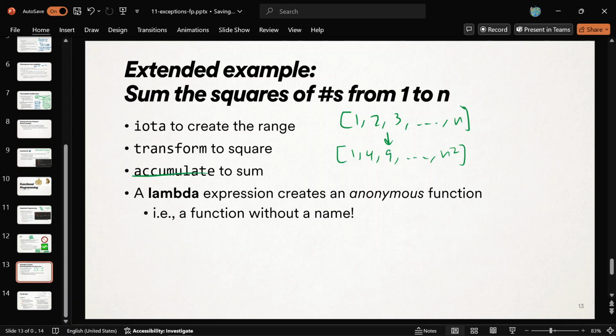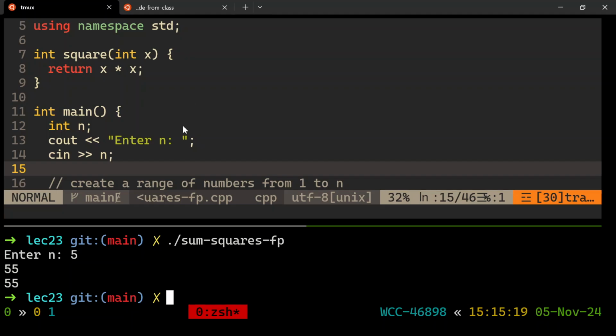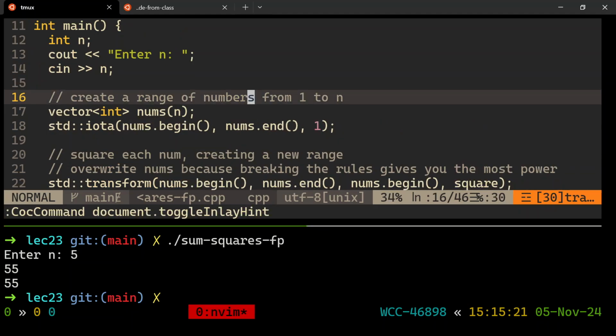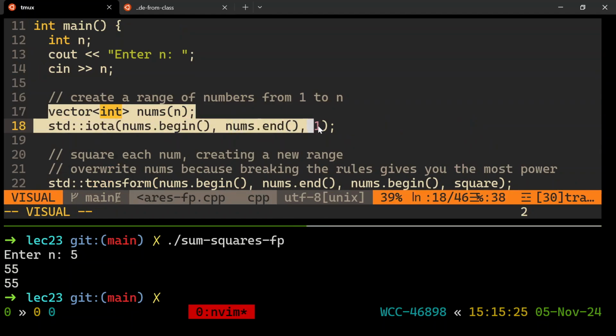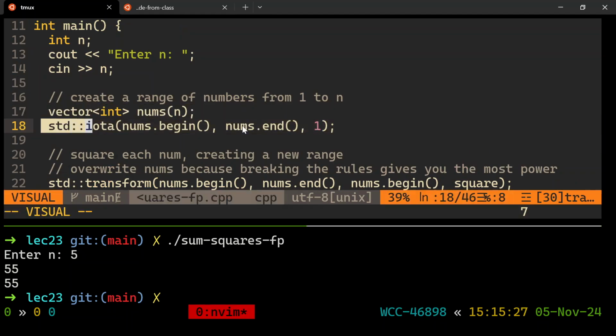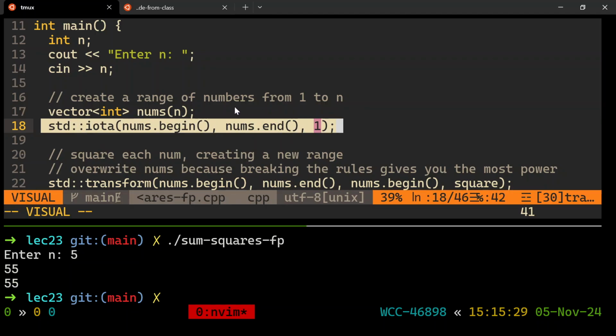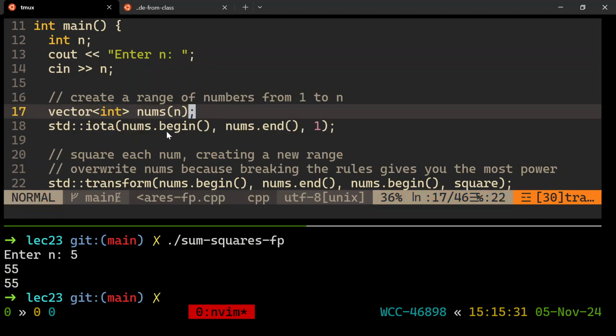And then accumulate, we know already. It'll sum it all up for us. So all these different functions will work together and give us what we need, all right? Does that make sense? So like use all these together, and that's a functional programming way of doing this, right? So here is a way to generate a vector of numbers. It's called iota, right? It'll generate 1 to n in order, whatever n was, give it that size, all right?